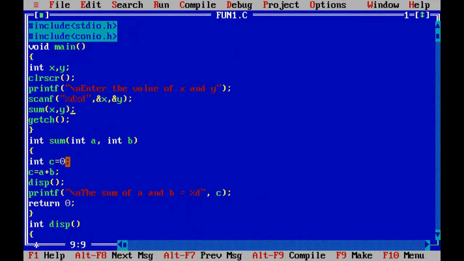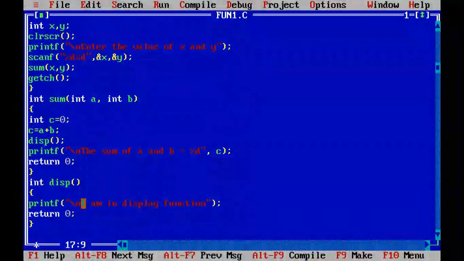So C is the local variable for the sum function here. C equals A plus B. The addition of A and B will be assigned to C, and C will be printed here with the help of the printf function. Now the return here is 0 because there will be no return value from the sum function. Here one thing I also want to explain to you: you can call another function inside a function also. You can see the disp function here. I have called the disp function here, and the definition of the disp function is written here.